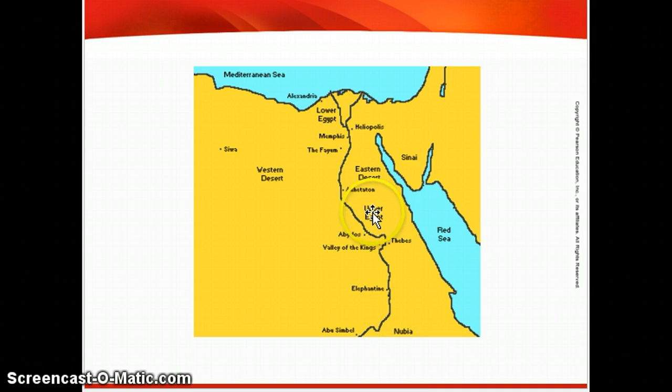If you notice, Upper Egypt is down here. Lower Egypt is up here. That is because the Nile River flows from south to north, incredibly different from the other rivers in the world. This is considered the delta region, that marshland that flows into the Mediterranean Sea.